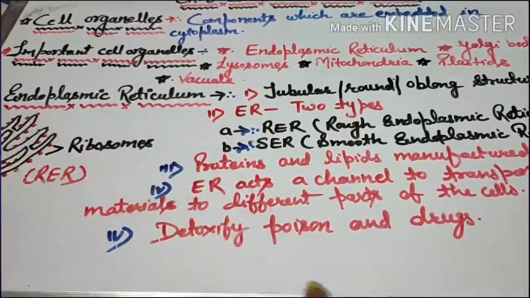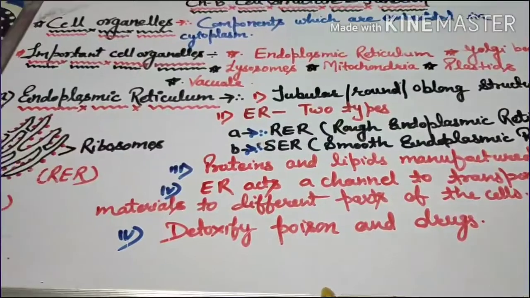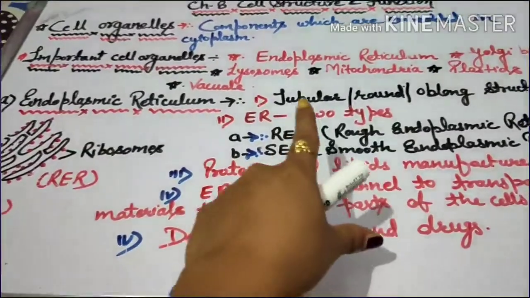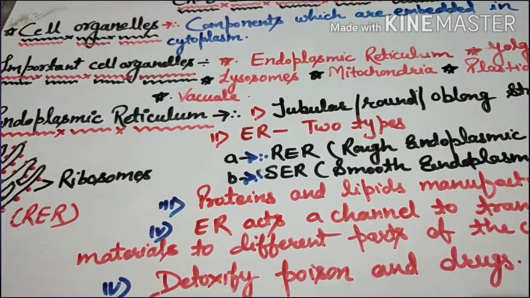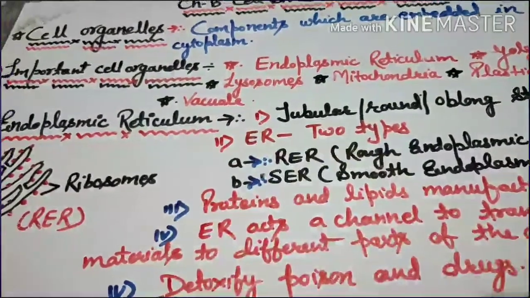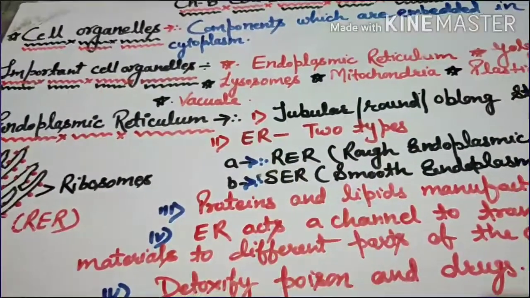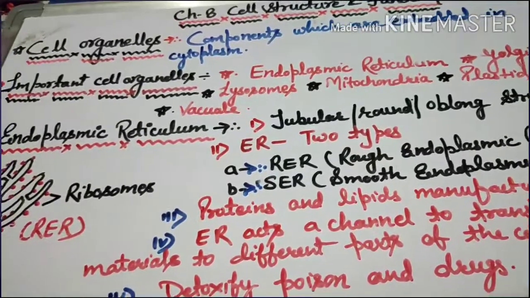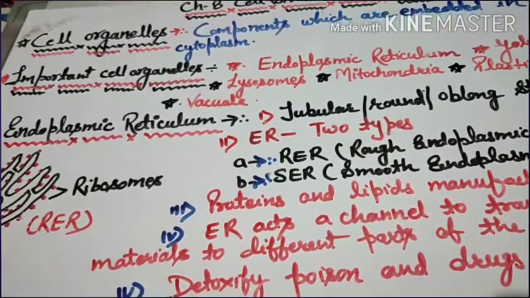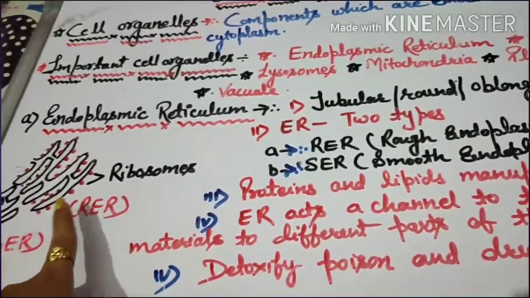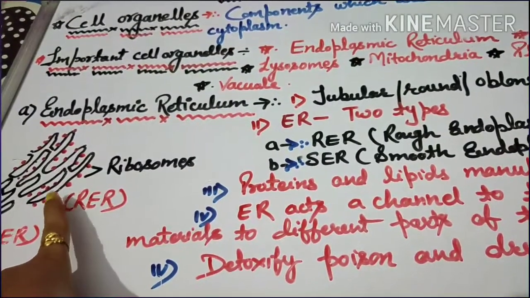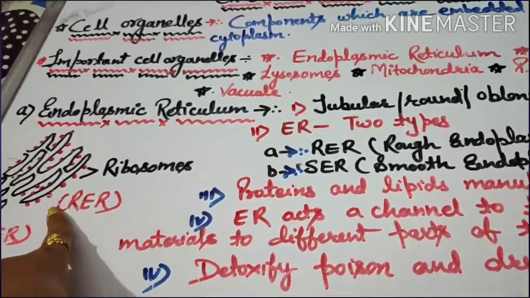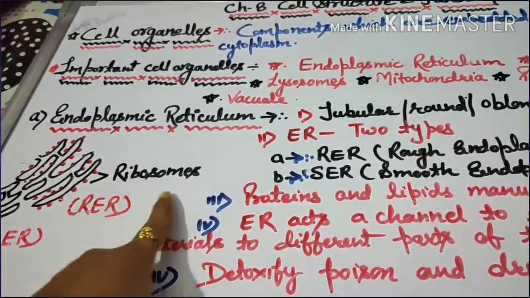So you have seen here the endoplasmic reticulum is a tubular, round and oblong structure, and you have two types: rough endoplasmic reticulum and smooth endoplasmic reticulum. In the rough endoplasmic reticulum, you have dots here. Okay, so these dots are nothing but ribosomes.